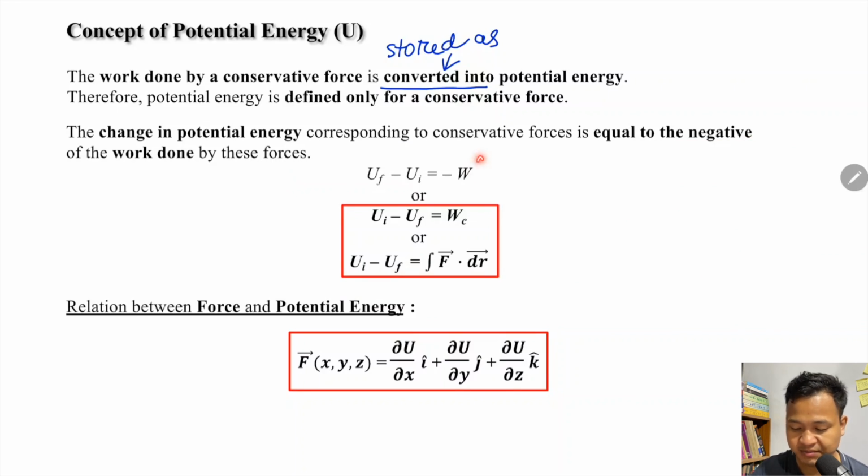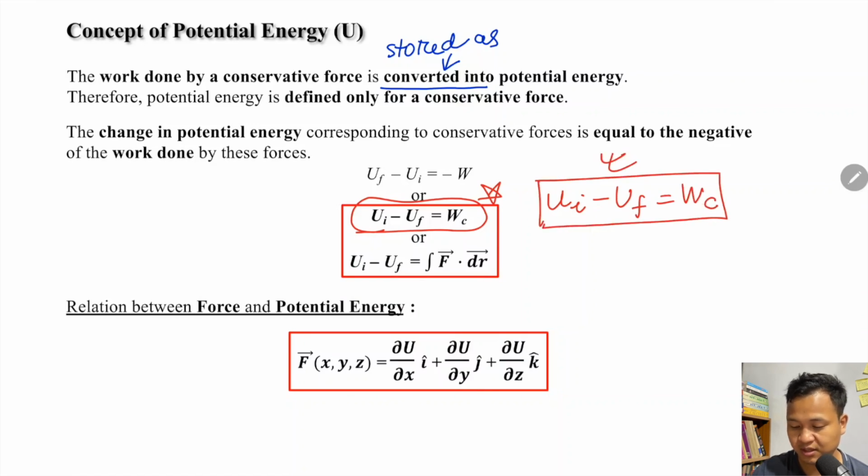Okay. Right. So remember, mathematically I have written here, the change in potential energy is equal to the negative work done. This formula you have to remember. We will do the potential energy derivations in the gravitation chapter, spring potential energy, and class 12 electrostatic potential energy. Okay, so remember this is a very important relation. U initial minus U final should be equal to work done by conservative force.